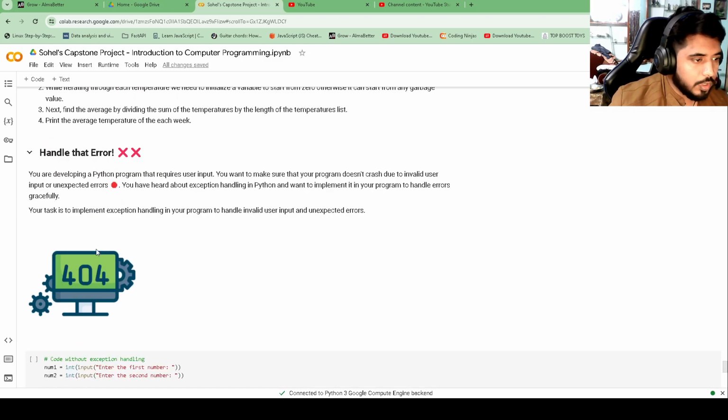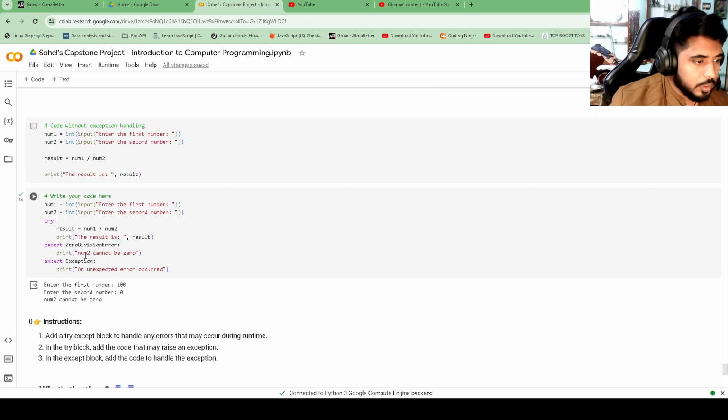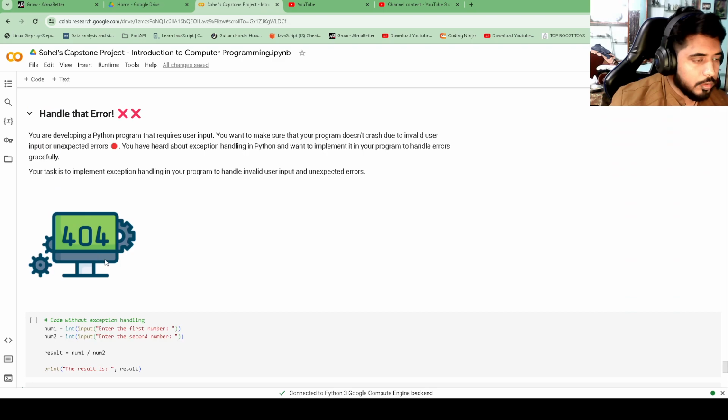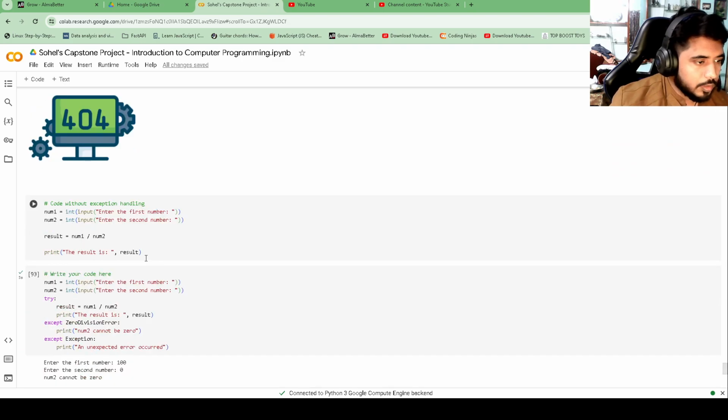Now let's go to another problem, which is related to exception handling. This is the code without exception handling, and this is the code with exception handling. Here I have given two except blocks: one is ZeroDivisionError and one is a generic exception, in case the input is of an unexpected type.